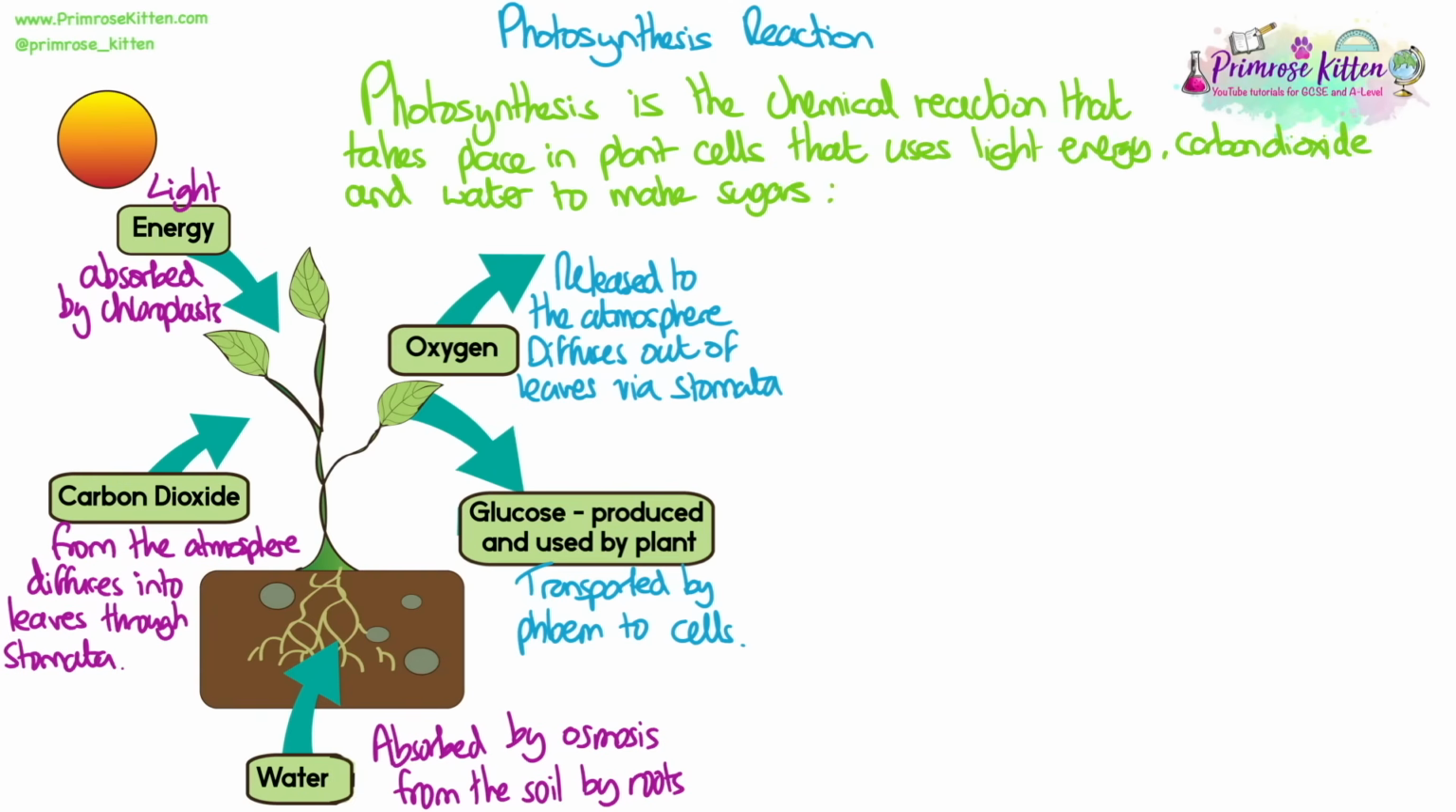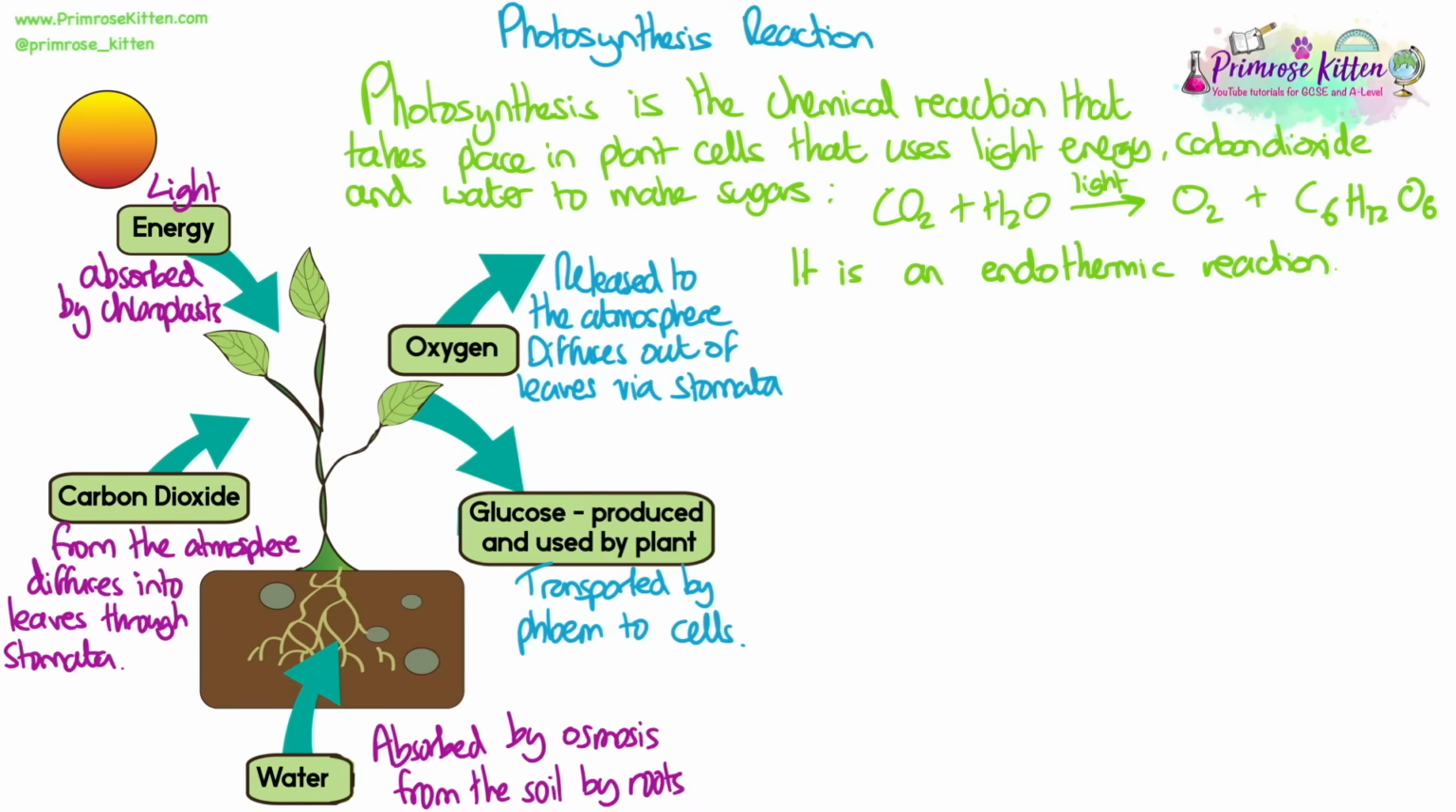Photosynthesis is the chemical reaction that takes place in plant cells that uses light energy, carbon dioxide and water to make sugars. The symbol equation is carbon dioxide plus water, with light energy over the arrow, gives oxygen plus glucose, which has the symbol C6H12O6. It's an endothermic reaction because it takes in light energy.